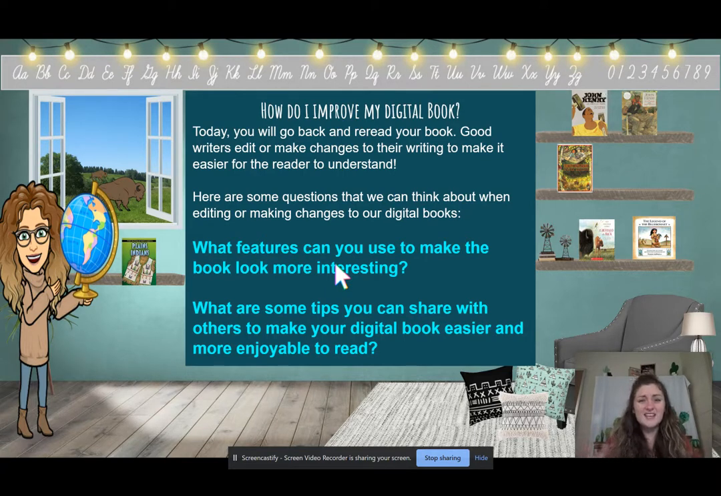Good writers edit or make changes to their writing to make it easier for the reader to understand. So here is what I want you to do. I want you to go back and check that for every sentence in your writing, you used a new page. You didn't put all of your writing on one page. You made a new page for every sentence.